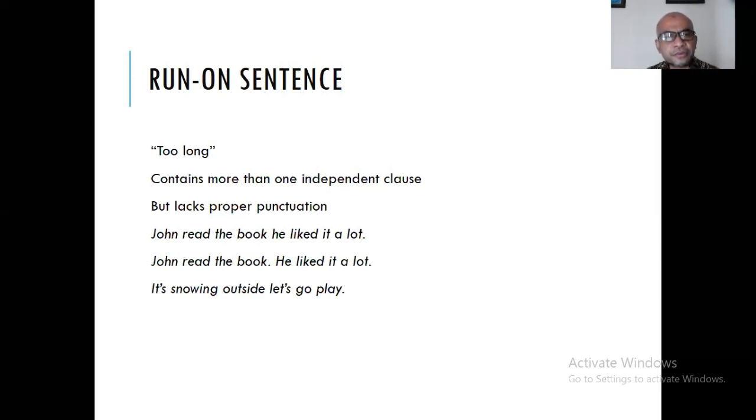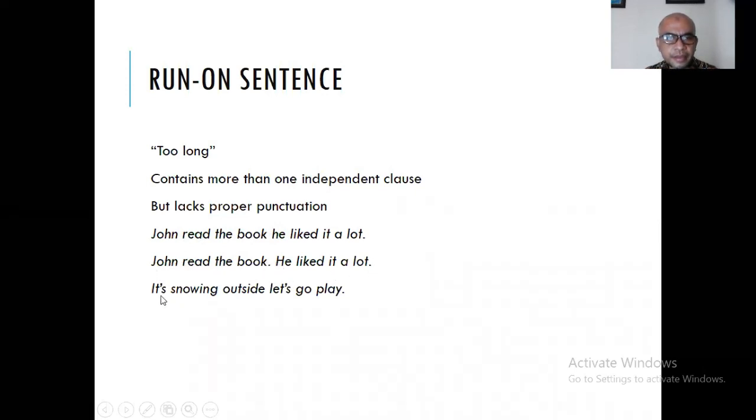Okay, so come back to the problem of too long. Sometimes it contains more than one independent clause, but lacks proper punctuation. So come back to the example before, John read the book. The correct punctuation actually is a full stop in this case, not a comma, everyone. So the correct one should be: John read the book, full stop, he liked it a lot.